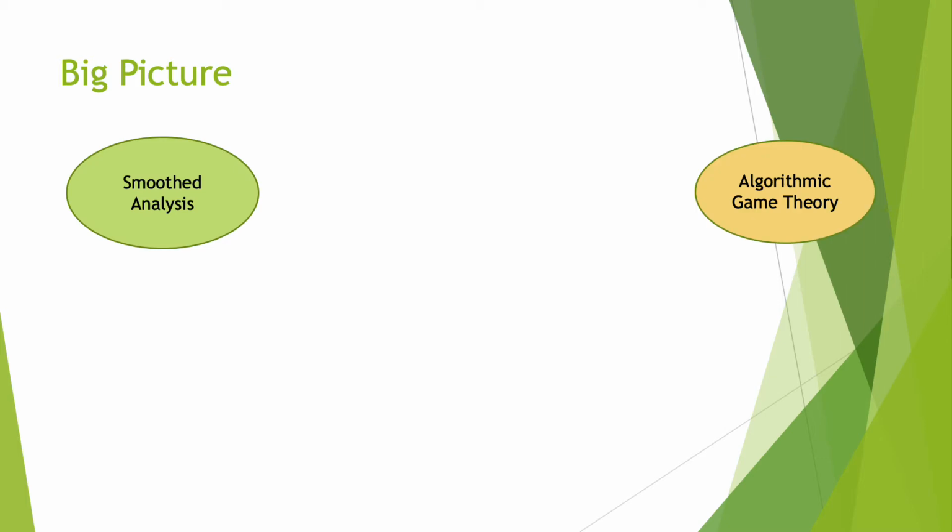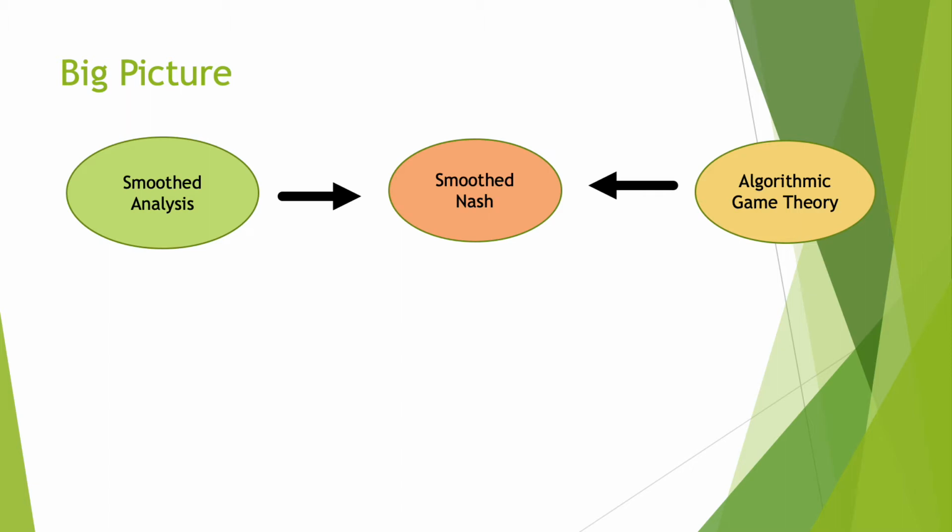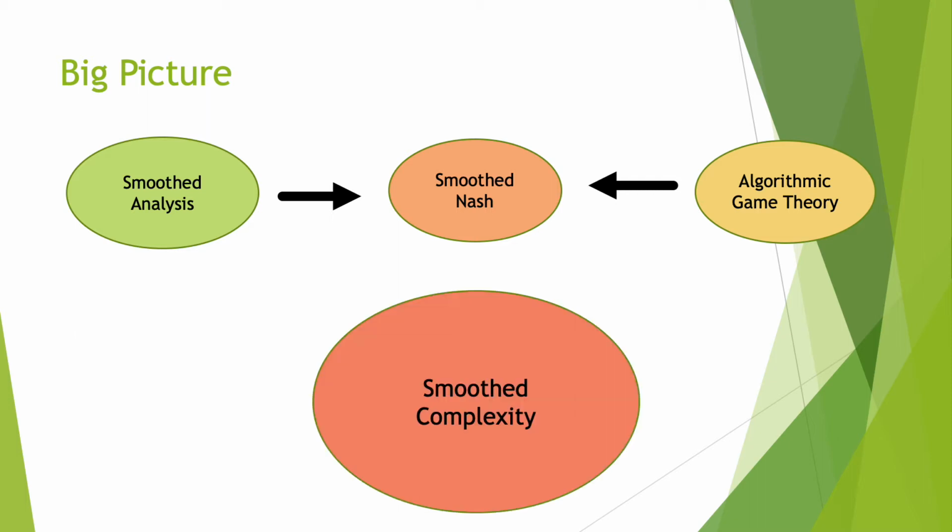At a big picture, we're going to be bridging two different areas, smooth analysis and algorithmic game theory, in an important problem at their intersection known as smooth Nash. In the process of investigating this problem, we'll be looking at just the tip of the iceberg of, I think, a very important area called smooth complexity.